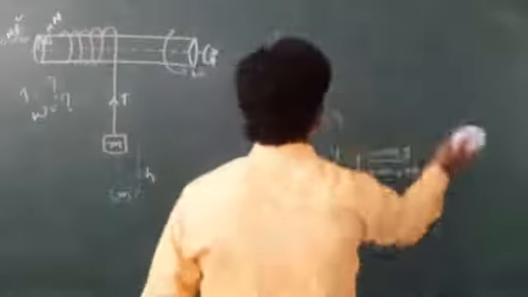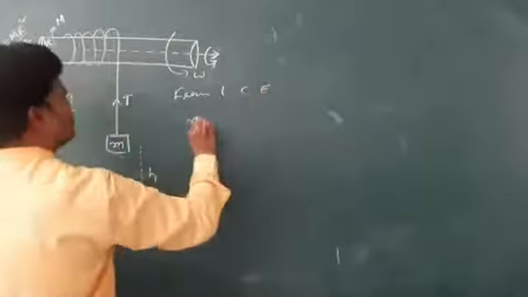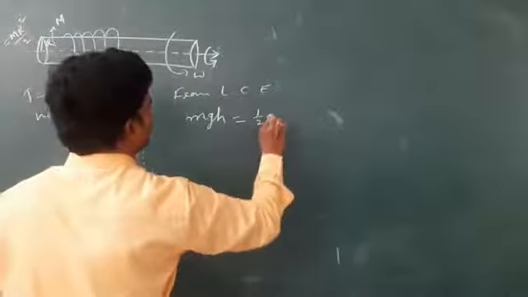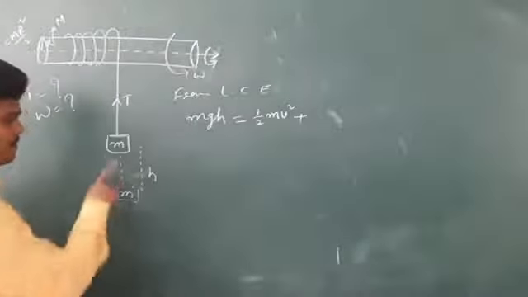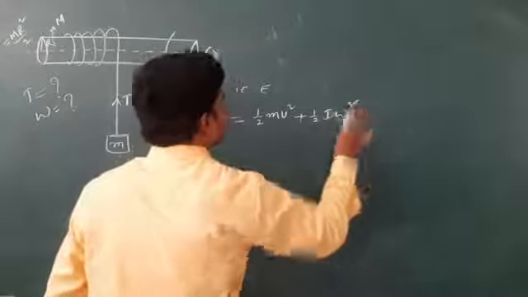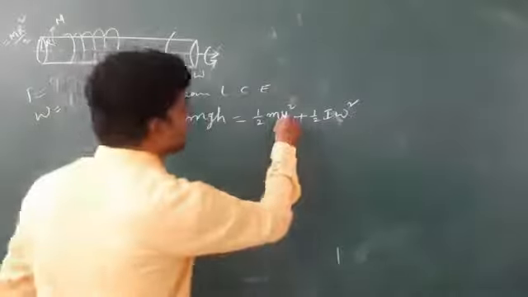From the law of conservation of energy, mgh, the loss in potential energy, is equal to the gain in kinetic energy: half mv square plus half I omega square. Then the target is to find what? Omega.